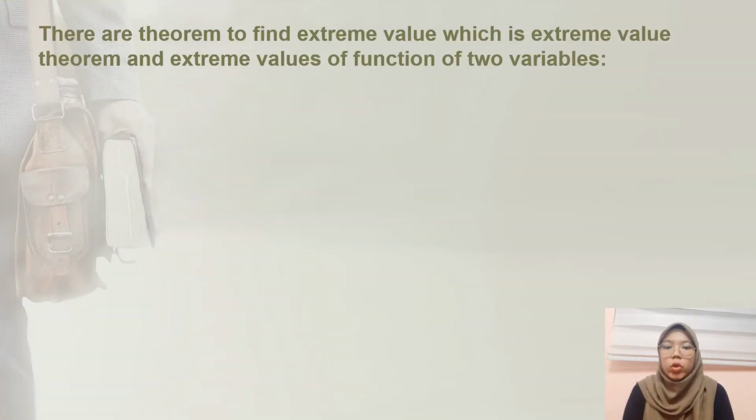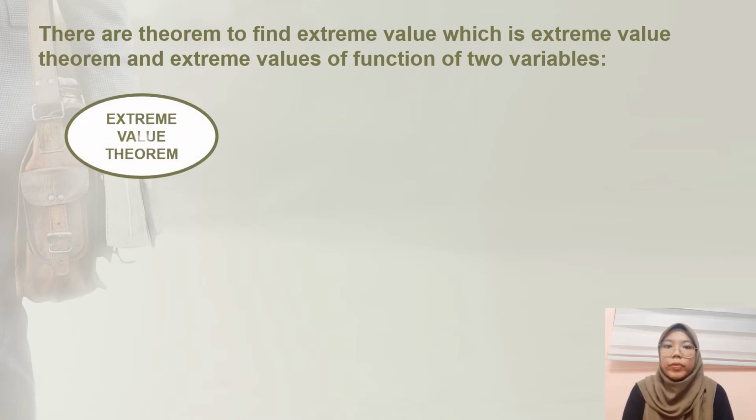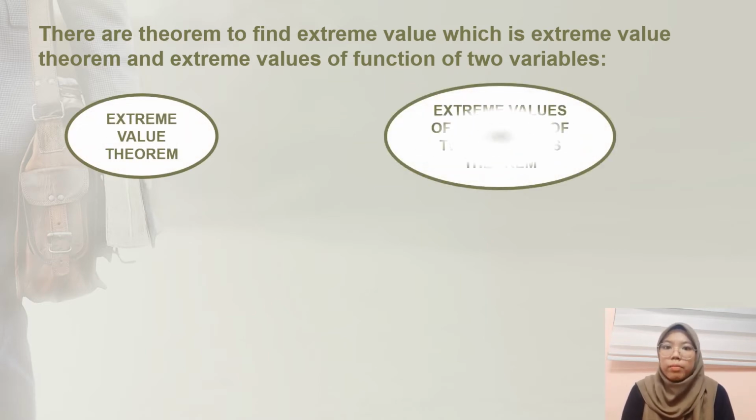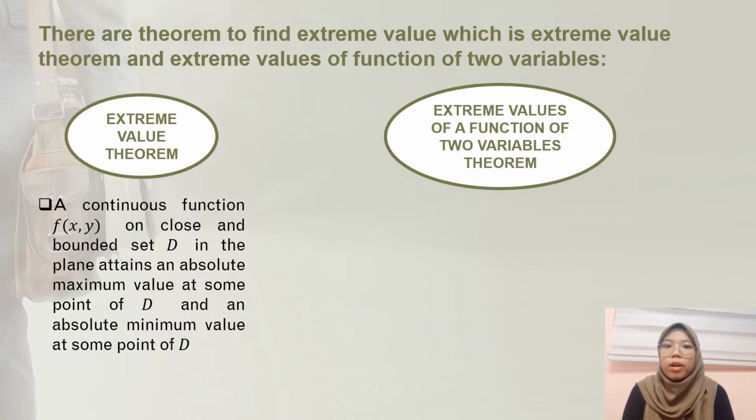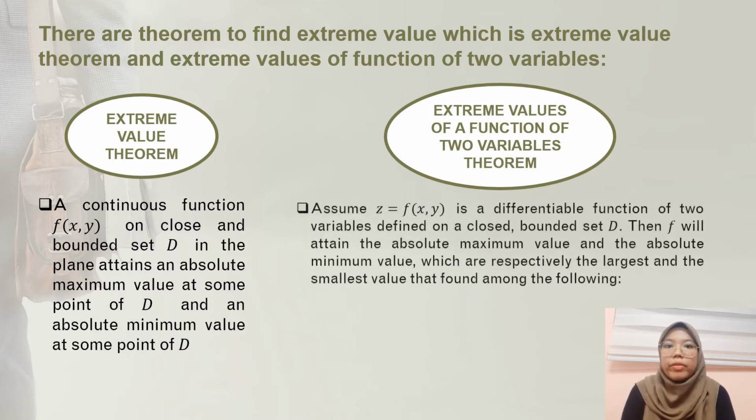Next, there are two theorems to find extreme values: the extreme value theorem and the extreme values of a function of two variables. First, the extreme value theorem. A continuous function f(x,y) on a closed and bounded set D in the plane attains an absolute maximum value at some point of D and an absolute minimum value at some point of D.